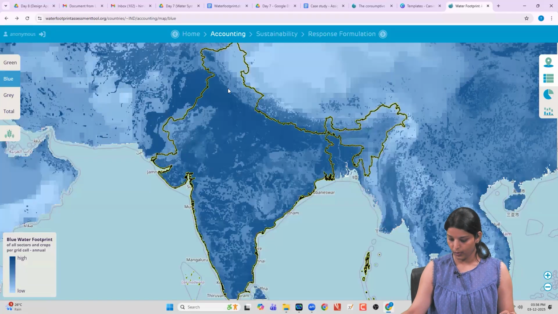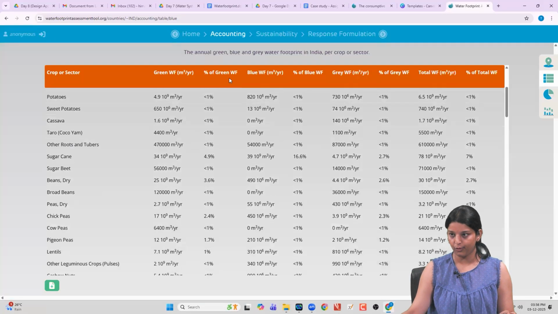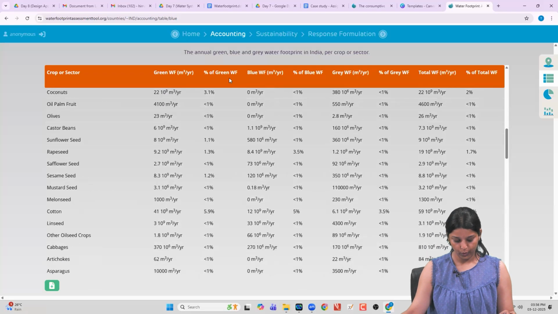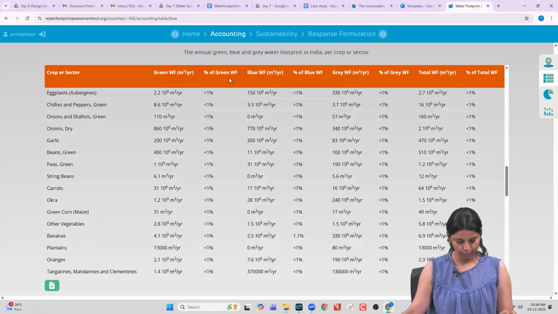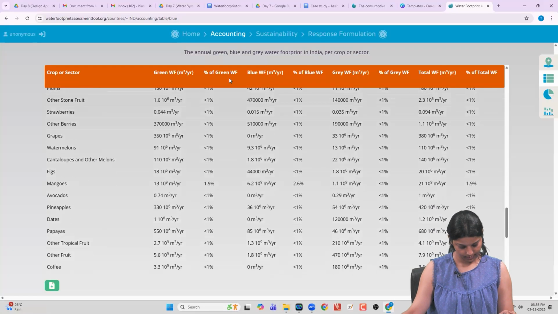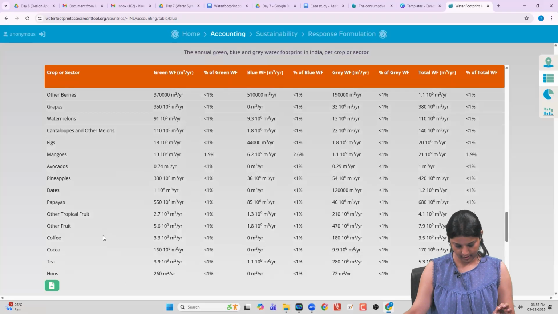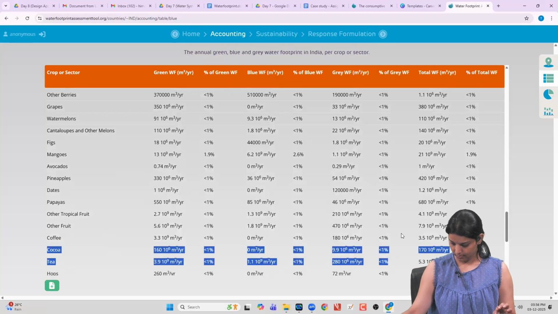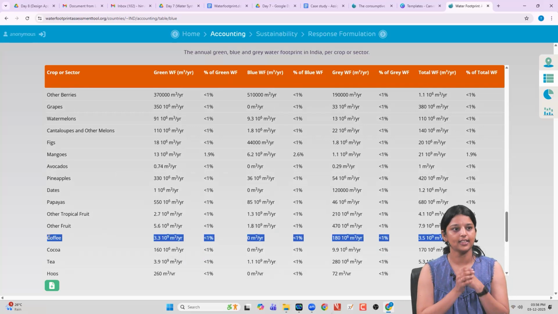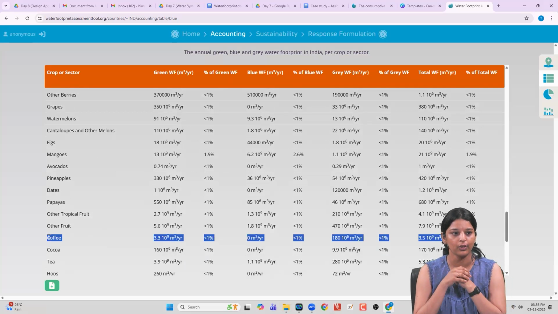So this would give a comprehensive database of the water footprint of India. So we can just scroll down to find coffee. Here it is. This is for India. The same exercise you can repeat for Brazil to find out the water footprint in Brazil.